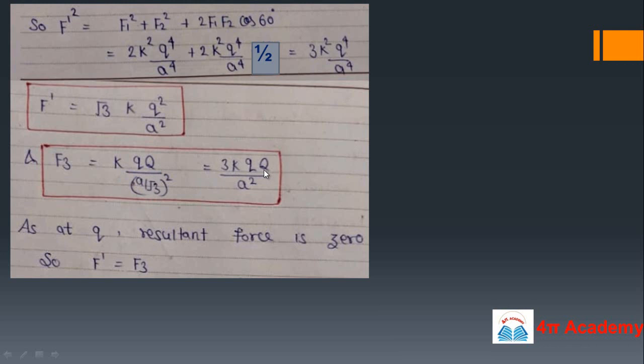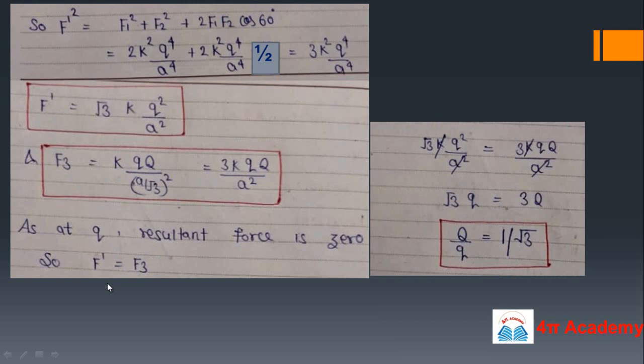So it will be 3 k Qq upon a square. As at q the resultant force is 0, this force F3 should be equal to F dash. By using this condition we can find out that capital Q over q will be 1 upon root 3.